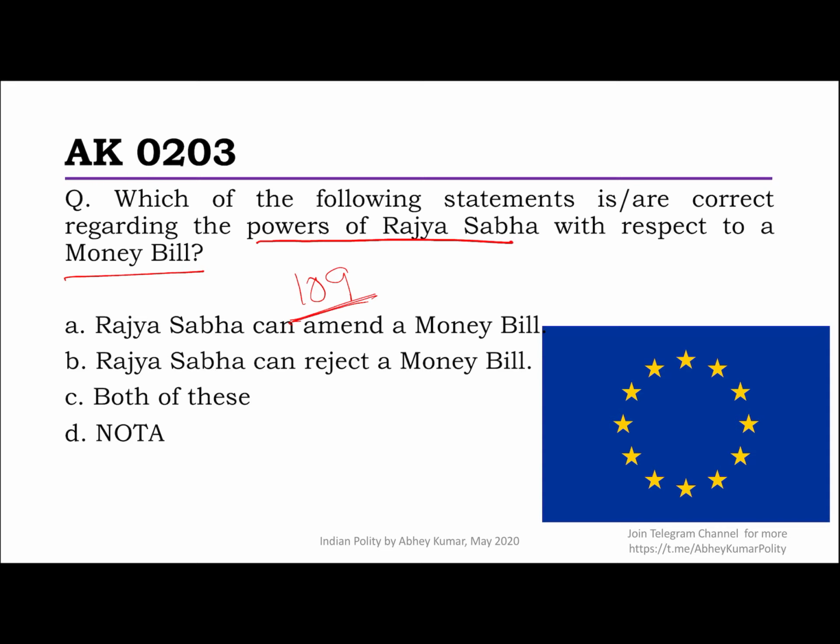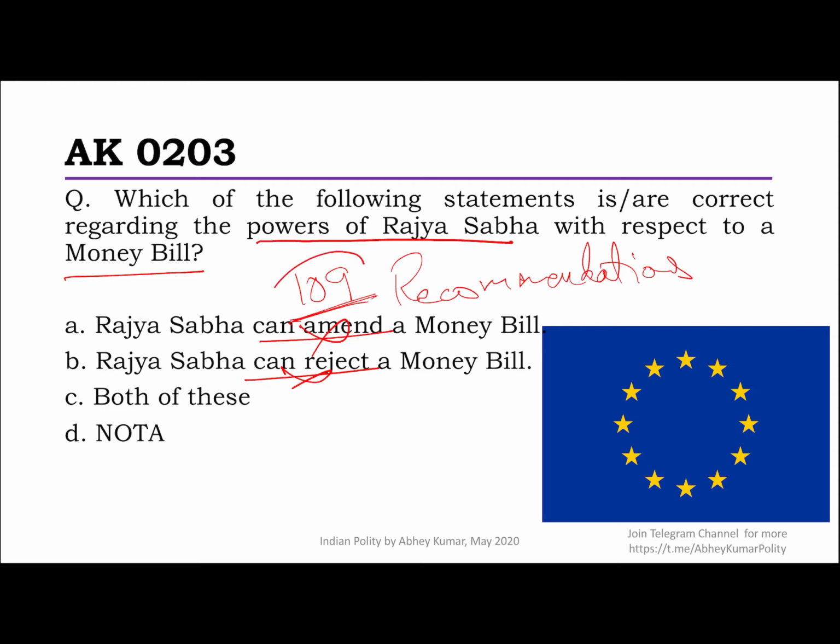However, clause 2 says that a money bill is transmitted to the Rajya Sabha for its recommendations. So Rajya Sabha gets the bill only to give its recommendations. Rajya Sabha cannot amend or reject a money bill. However, you should know in this regard the rules of the house very appropriately.